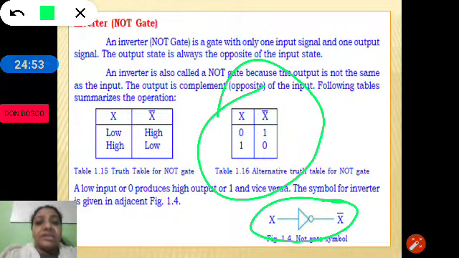A NOT gate has only one input and only one output. For a NOT gate, it is possible to give only either 0 or 1 as input. Whatever the input given, the output is the complement of the input.